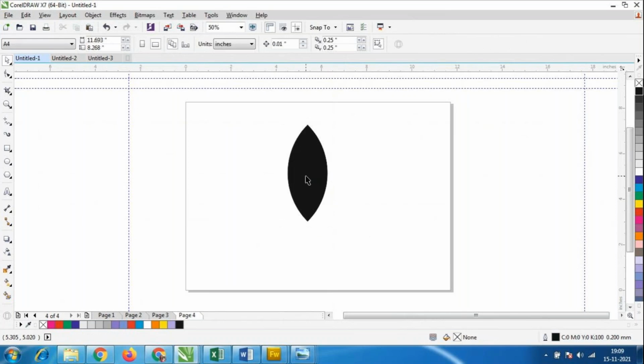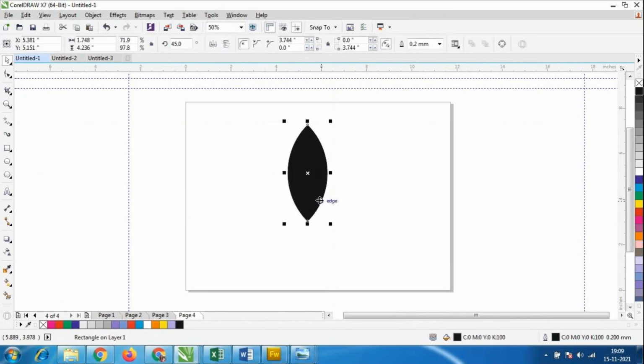Then I'll take a duplicate copy of this with Control D, and take the rotation like this. Always we have to bring the center point down, and I'll keep it like this.